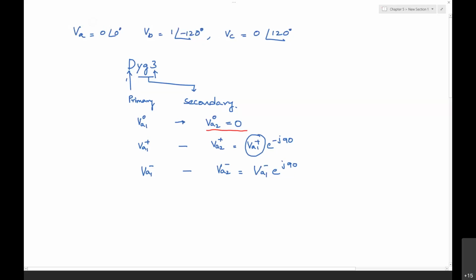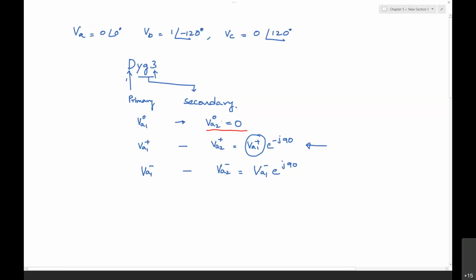With respect to the positive sequence of the primary voltage, the secondary side voltage will be lagging by minus 90 degrees. Whereas the negative sequence voltage will be leading the primary negative sequence voltage. That is the very basic fundamental thing which I have mentioned in the class also.